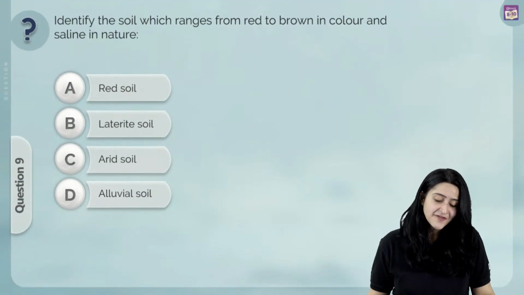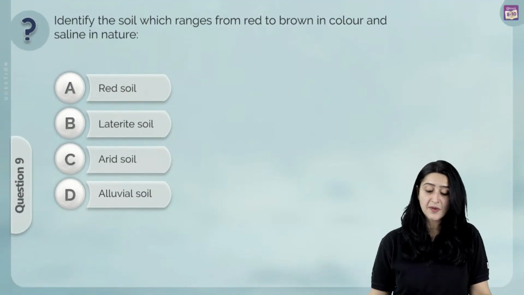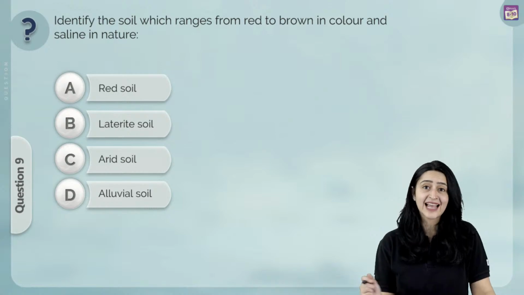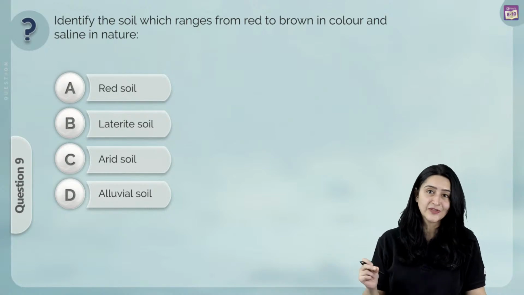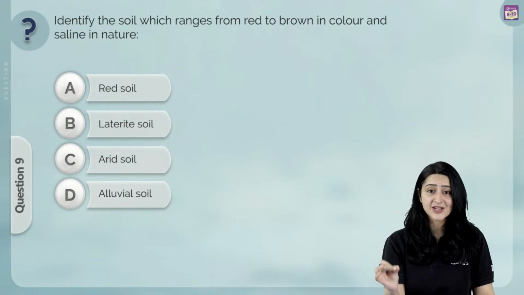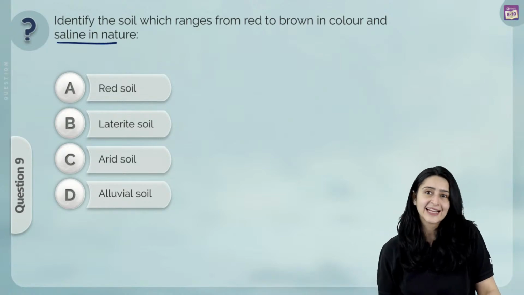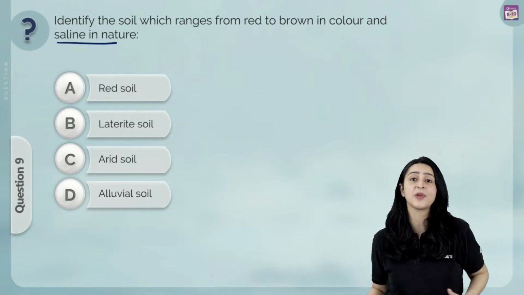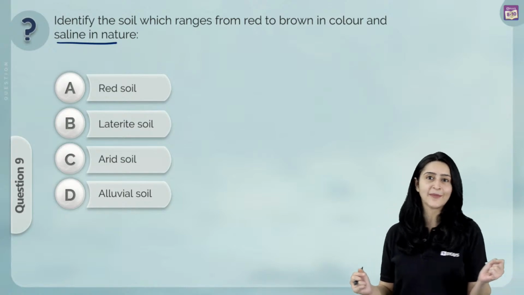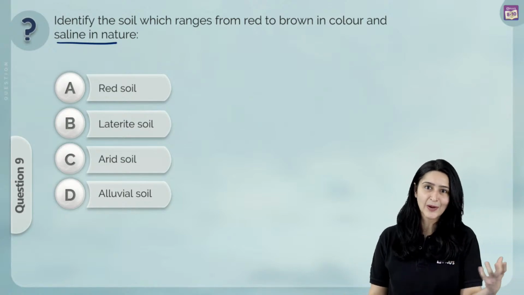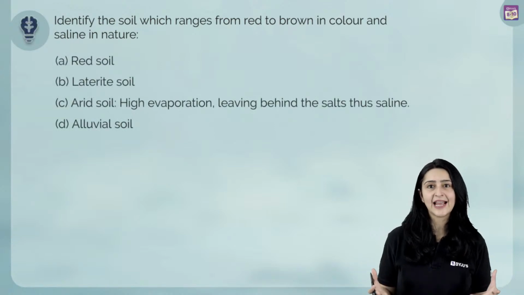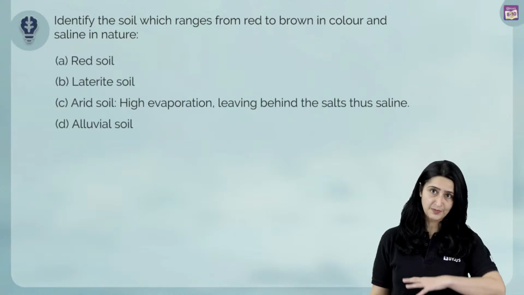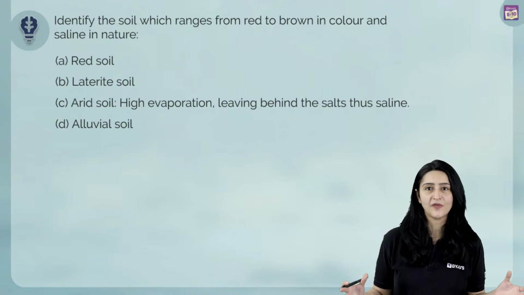And identify the soil which ranges from red to brown in color and is saline in nature. Is it red soil, laterite soil, arid soil or alluvial soil? Now the key word to pay attention to over here is saline in nature. Of course, it's a fact-based question, but we could logically use our understanding also to answer this question. Think about it. Where will the soil be saline? In arid regions, which is, we know that it's very hot over there, right?